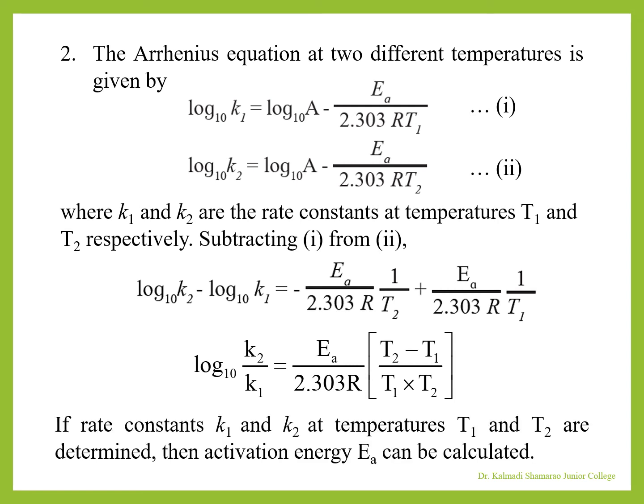If rate constants K1 and K2 at temperatures T1 and T2 are determined, then energy of activation EA can be calculated. Note here that the pre-exponential factor A is constant for a particular reaction.